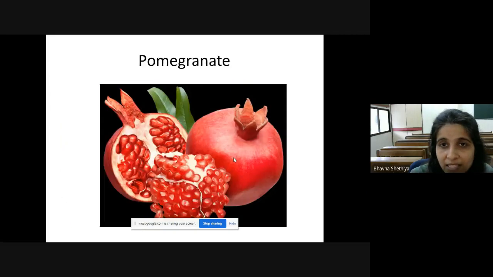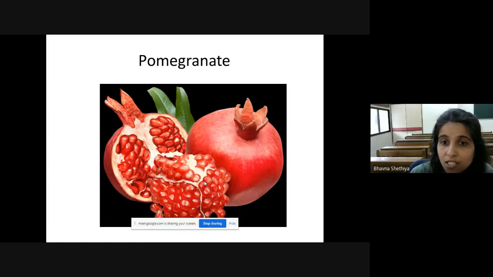Now next is pomegranate. Which fruit gives us seeds? Yes, pomegranate. Here we are eating the seeds of the pomegranate, so we have to peel it off to get the seeds. And children, do you know it helps in the digestion system? It improves our digestion and it is the healthiest fruit.